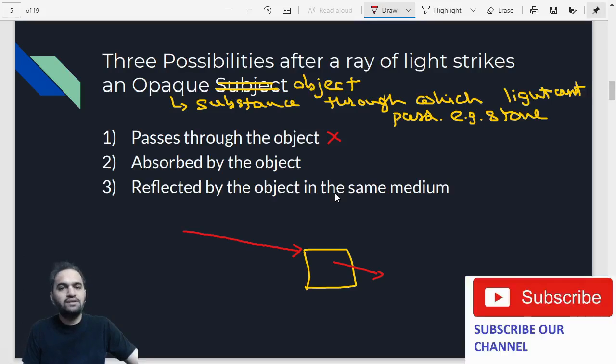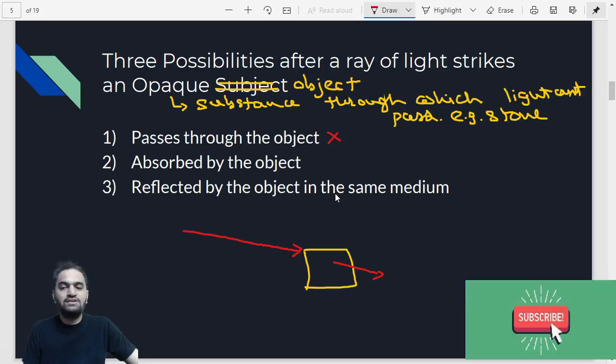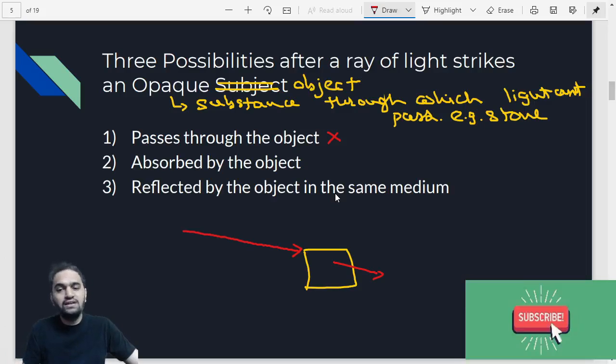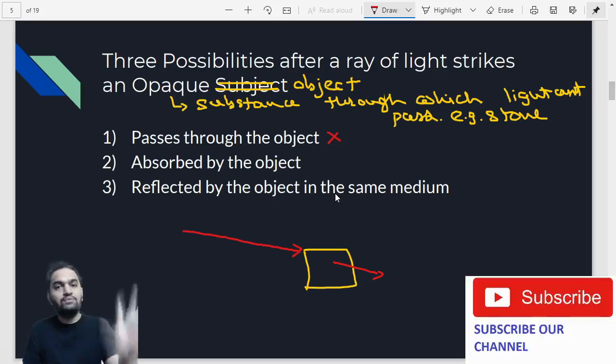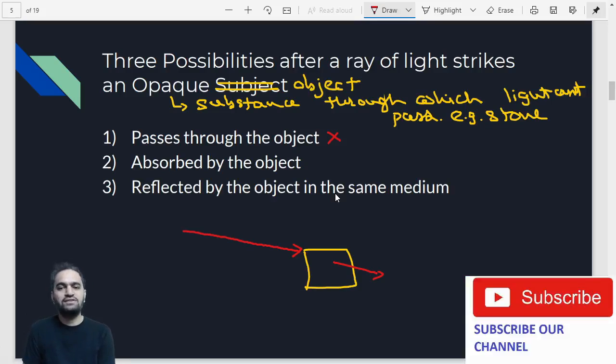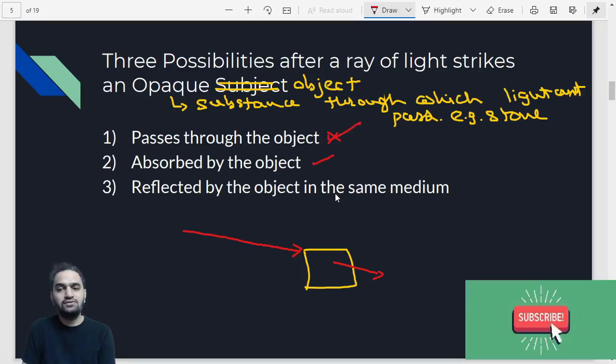Absorbed by the object. Yes, that is possible because rays of light can be absorbed also. Instead of going into the atmosphere or even inside it, the book is deciding to absorb all the light. Light is basically energy, and the book is deciding to absorb all the light which is incoming. So that is also one of the possible scenarios, right?